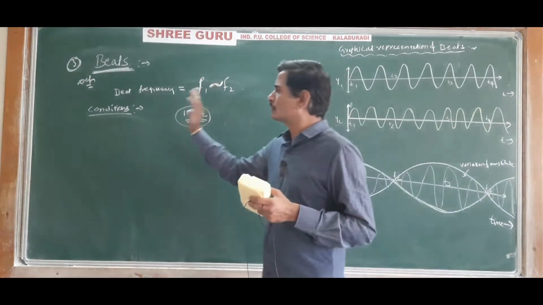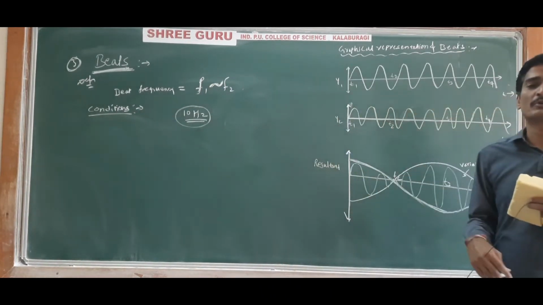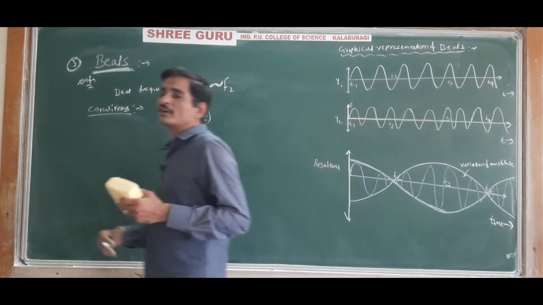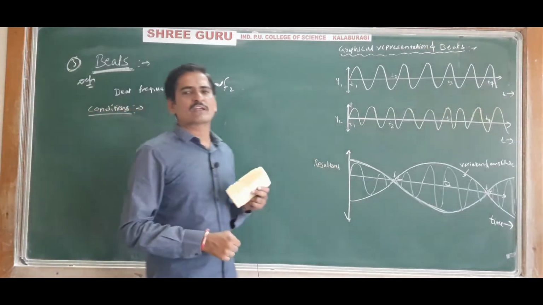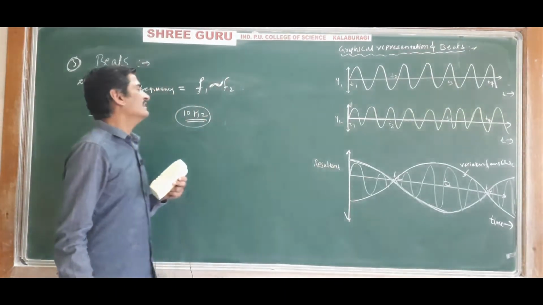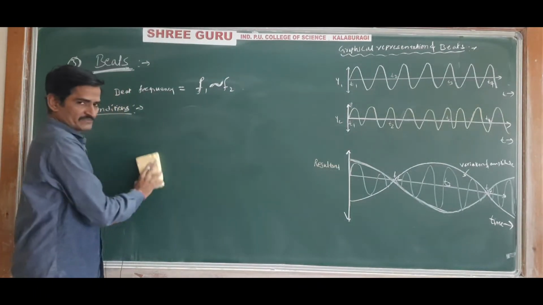So hence, the condition is that the difference in the frequency of the two superposing waves should not exceed 10 hertz. That is, the difference in the frequency of the two sounds must be less than 10 hertz, and only then can the beats be heard. Understood?